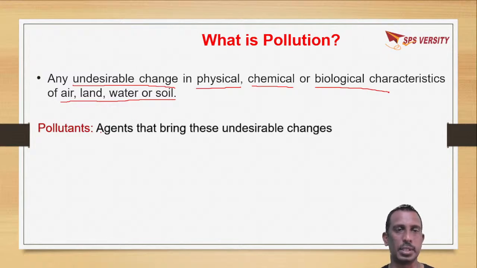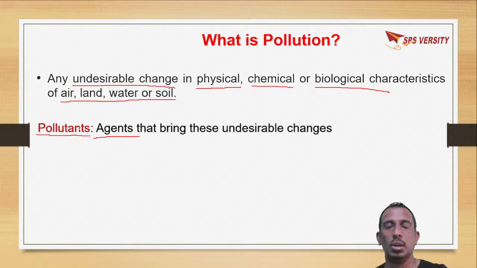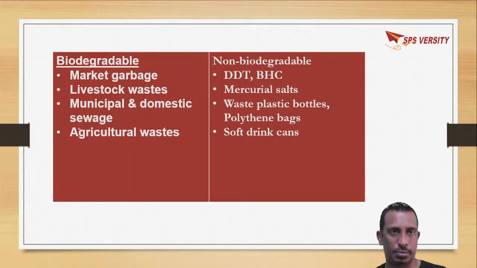The substances or agents which cause pollution are called pollutants. Among pollutants, there are biodegradable pollutants.